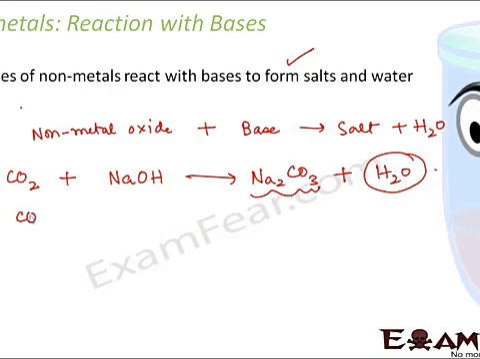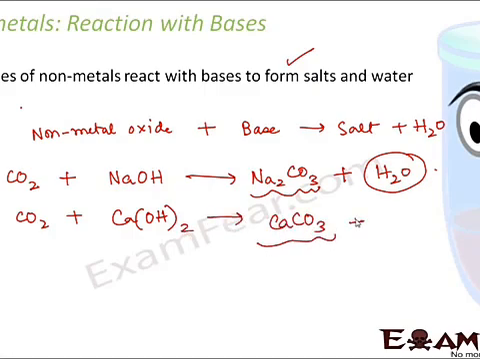Again, if you take example of some other base, for example calcium hydroxide, what does it form? It forms calcium carbonate, which is a salt, plus water. So this is how non-metal oxides react with bases. So basically metals react with bases to release hydrogen, and non-metal oxides react with bases to release water. That is the difference between metals and non-metals in terms of their reaction with bases.